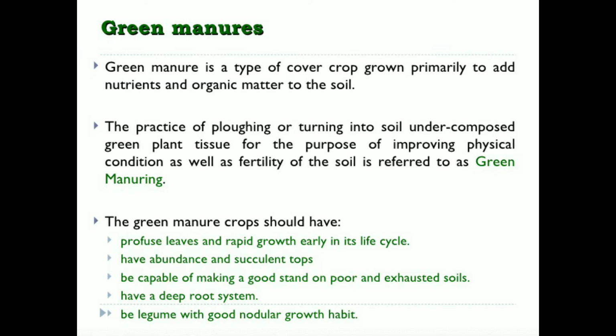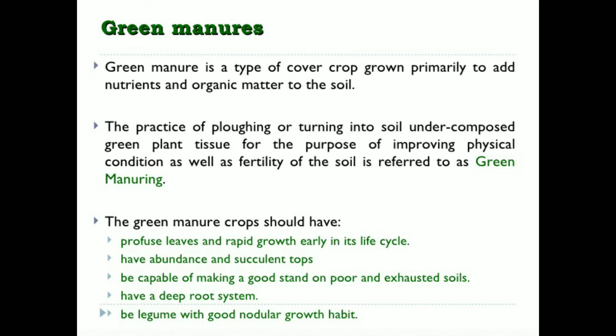Green manure is a type of cover crop grown primarily to add nutrients and organic matter to the soil. It is the practice of plowing or turning under undecomposed green plant tissue for the purpose of improving the physical condition as well as the fertility of the soil. After the application of a green manuring crop, soil physical properties, that is the soil color, soil texture, soil structure and porosity, will be improved.